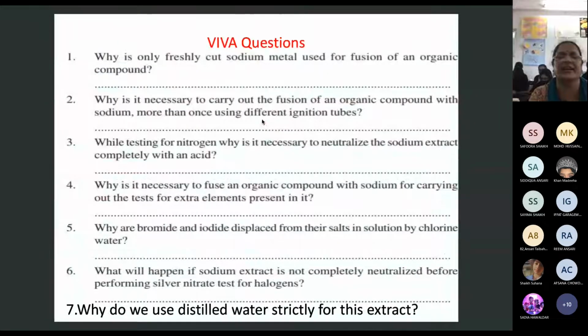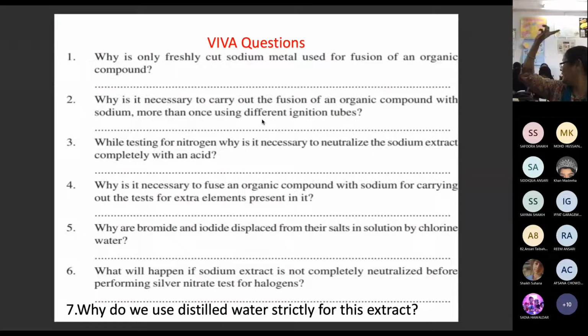Can anybody answer? All of you, online and offline. Are you ready for this? I ask you, why is only freshly cut sodium metal used for fusion of an organic compound? You know sodium metal is kept under kerosene, correct? You all know. Sodium metal is kept over there. You can find a petri dish, and inside there is sodium metal. Like this, sodium metal pieces are there, and you can cut freshly.